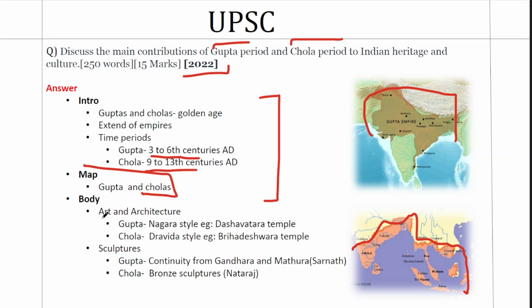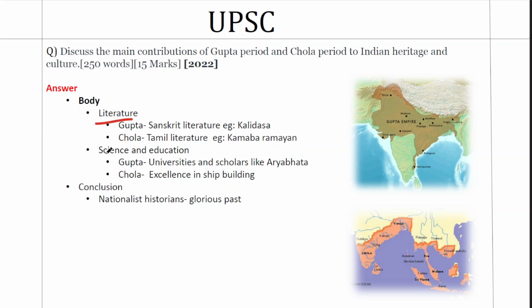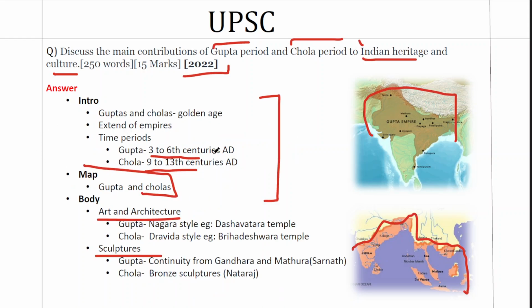In the body, the way we have structured it is in a fourfold way. We have chosen 4 dimensions to mark Indian heritage and culture. One is art and architecture, second sculptures, third literature, and fourth science and education. Within these 4 dimensions, we have placed 1 point each for Gupta and Chola. So we'll give a significant contribution that they made in this domain with an example. In each domain, we are doing this.